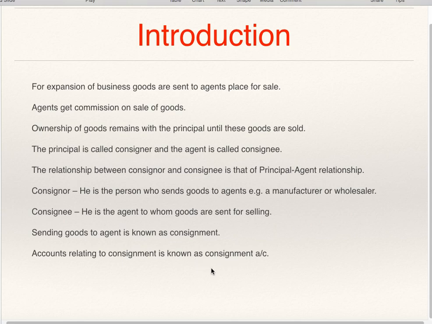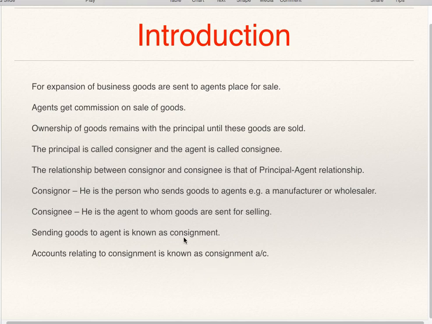So in short, what we have seen in this introduction, there are two parties, consignor and consignee. Consignor is the principal, he is a manufacturer or wholesaler, whereas consignee is his agent. Consignor sends goods to consignee and consignee is supposed to sell these goods. Consignor only sends goods to consignee. He doesn't sell goods to consignee. Consignee receives the goods and sells them to the final consumer.